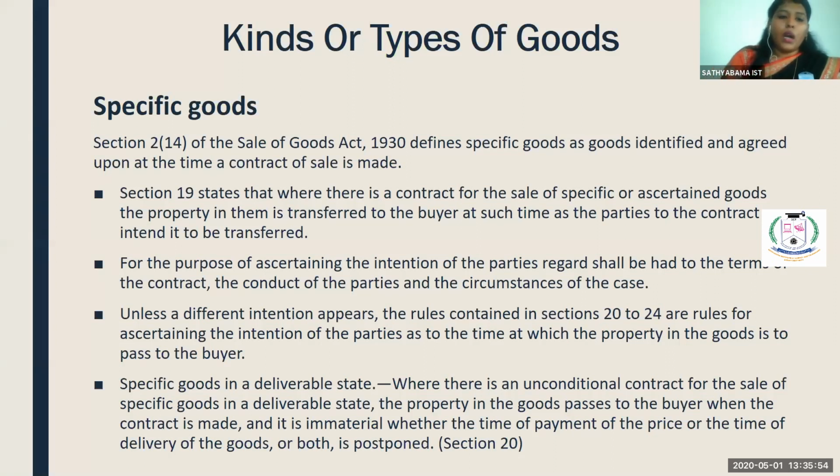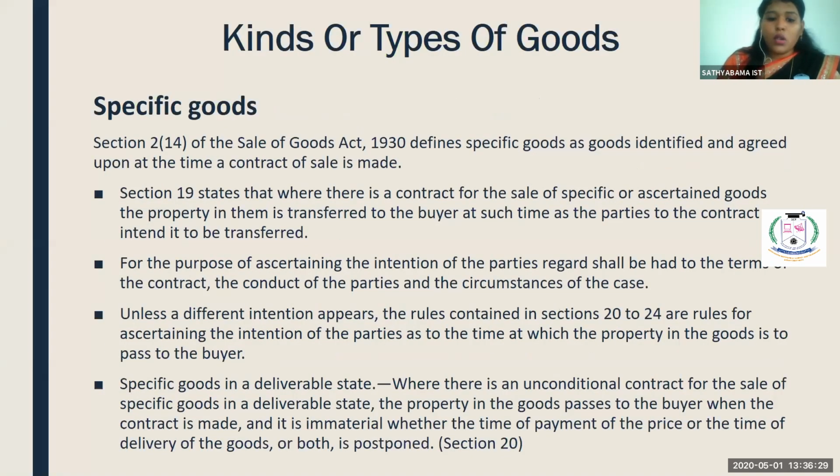Clear? So section 19 states that where there is a contract for the sale of specific or ascertained goods, the property in them is transferred to the buyer at such time as the parties to the contract intend it to be transferred. For the purpose of ascertaining the intention of the parties, regard shall be had to the terms of the contract, the conduct of the parties, and the circumstances of the case. Unless a different intention appears, the rules contained in sections 20 to 24 are for ascertaining the goods. So sections 20 to 24 say how to ascertain the goods.